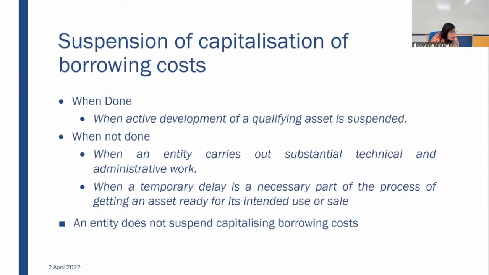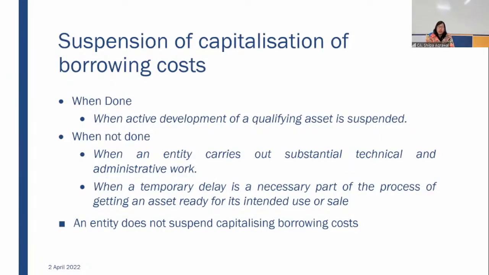Now, Jay has asked one question. Due to increased pollution or COVID, construction works get suspended. Should we suspend borrowing cost? See, due to increased pollution or COVID, construction work got suspended. Yes, suspension applies, because it was unavoidable. Because of COVID, your construction work stopped, so active development was suspended, but this was not a temporary delay that is a necessary part of the process.